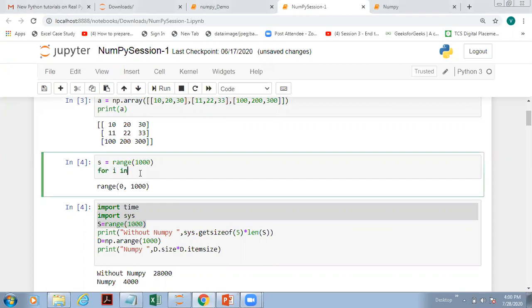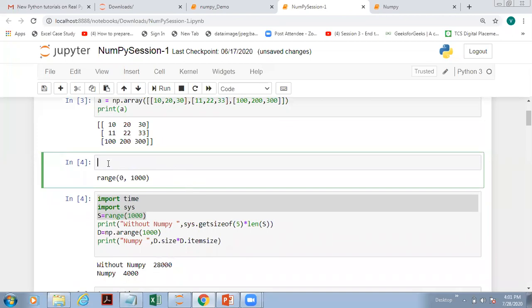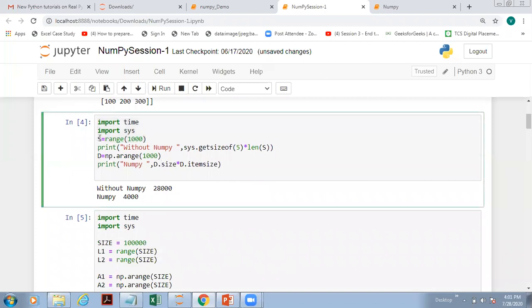So I have to write it like this. We used it in a for loop, right? I hope you remember that. Then I say print i. Understood, Vijay? Is that okay? So this is how we are using the range object. I'll just remove this since we don't need it. So here we are using the range object, and without NumPy, we are using sys.getsizeof(5) * len(s).